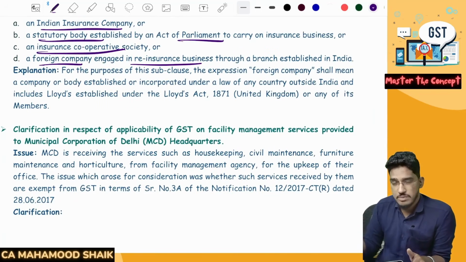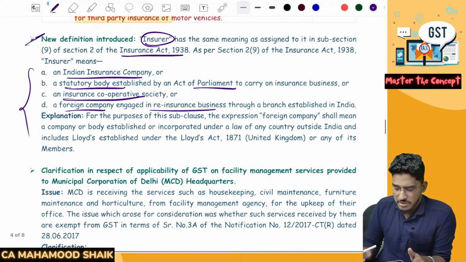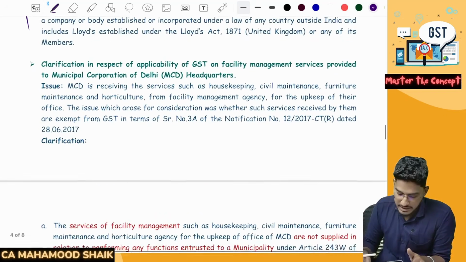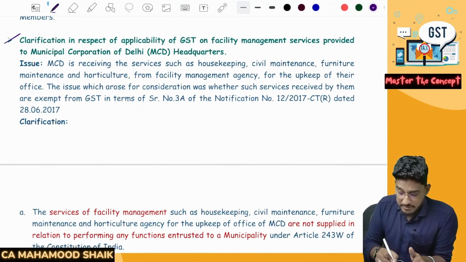Today we have even foreign companies also providing insurance services in India. So all this will come under the insurer definition. So not important from the examination perspective, they are just telling you what is the meaning of the term insurer. Clear everyone? Now let us come to one more clarification in the exemptions which they have given.